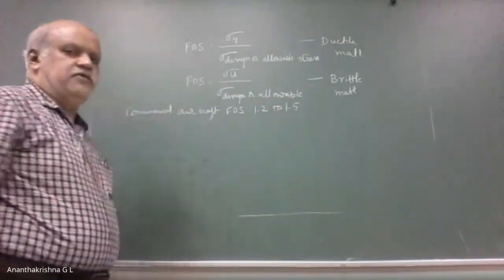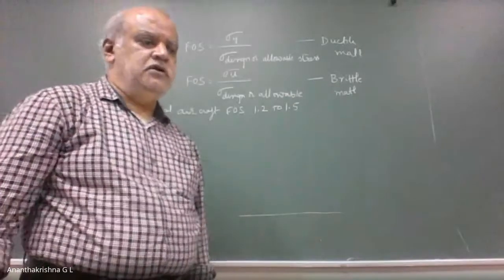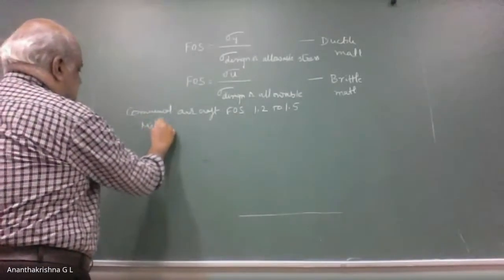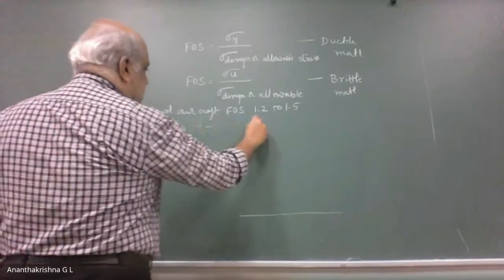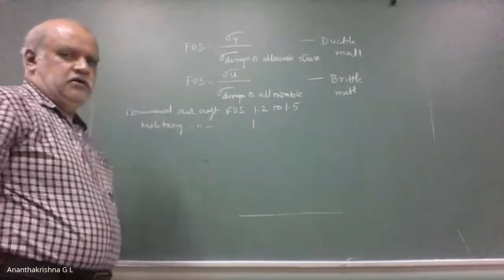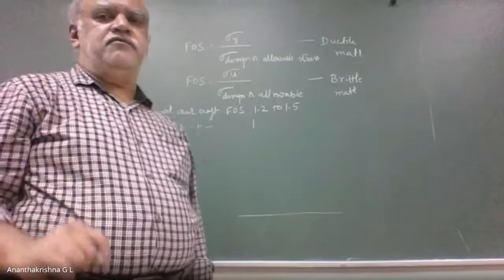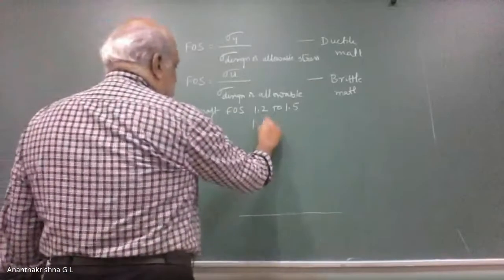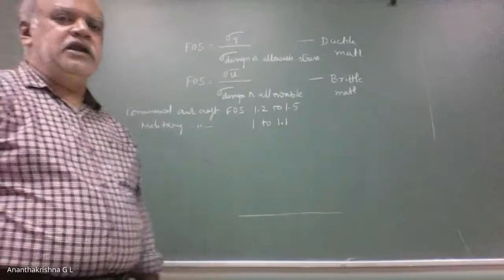Whereas military aircraft use a factor of safety of 1. They manufacture with a factor of safety of 1 or even up to 1.1, so they go from 1 to 1.1 maximum in the case of military aircraft.